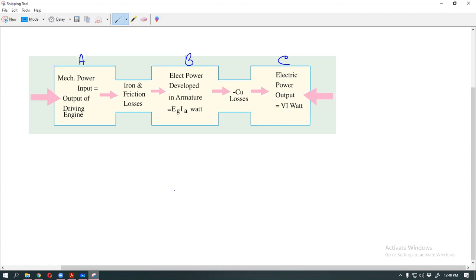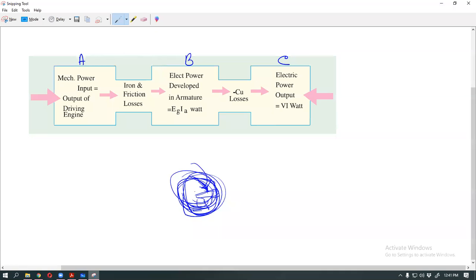Or in a hydro power plant, a water power plant, water throws on the turbine fan and the fan rotates, so our system rotates.